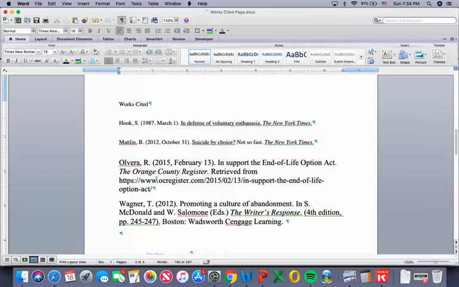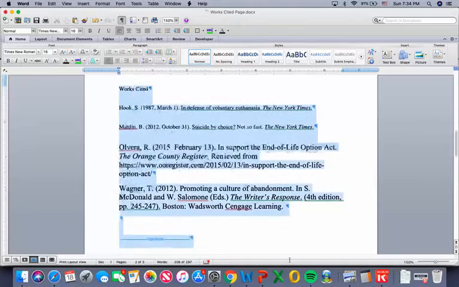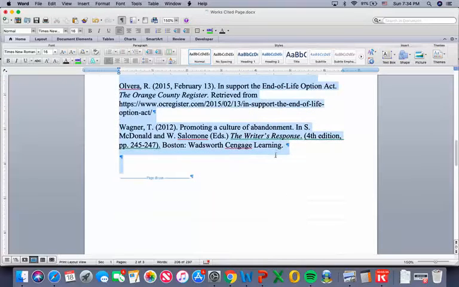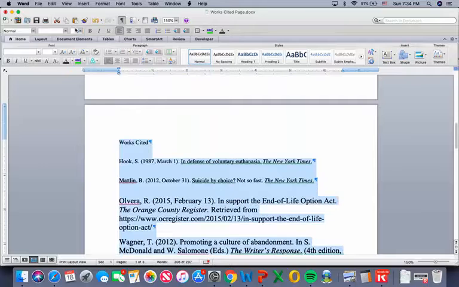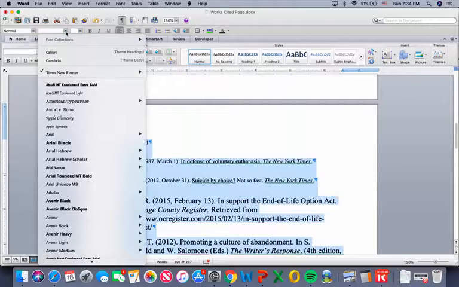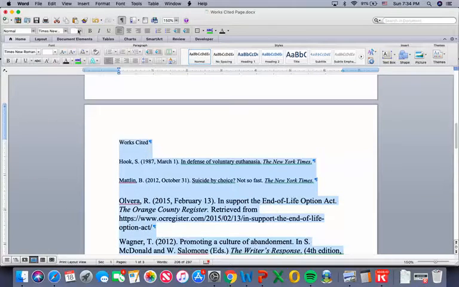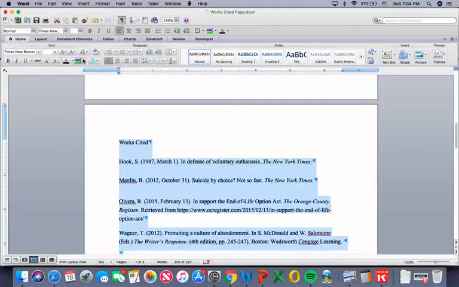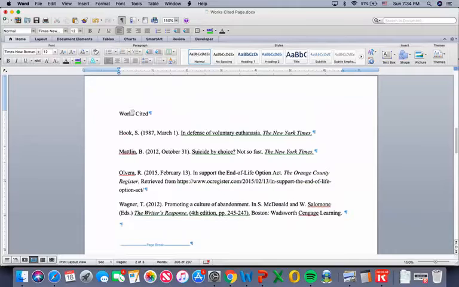So you can see that the Olvera formatting and the Wagner formatting is Times New Roman size 16. So we need to make that size 12 Times New Roman. So we'll go ahead and do that. Make sure that it's all Times New Roman, size 12.